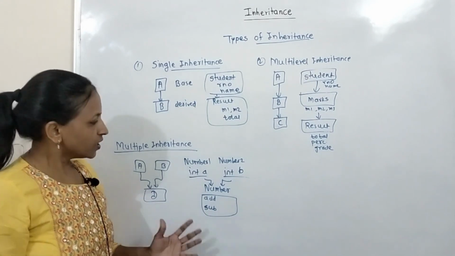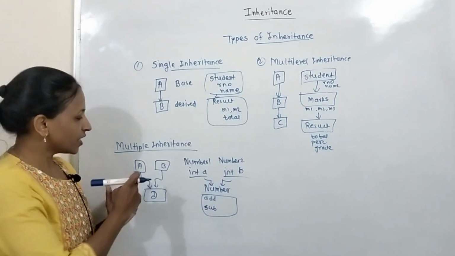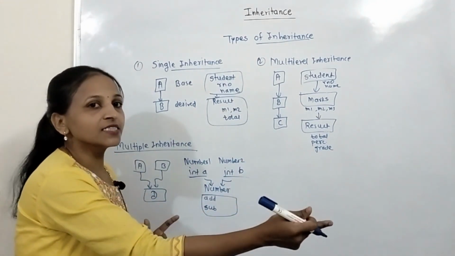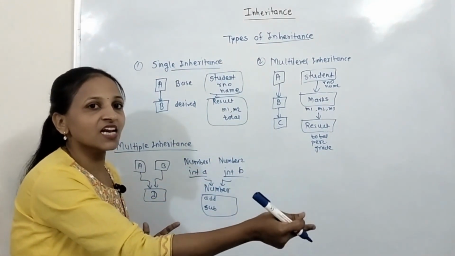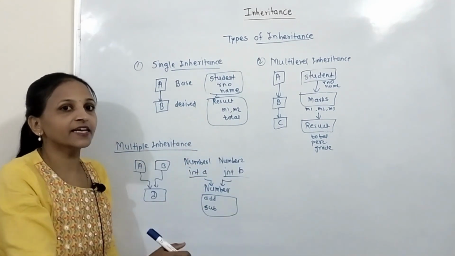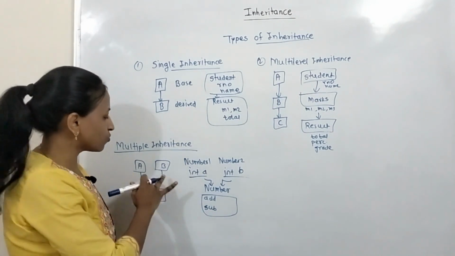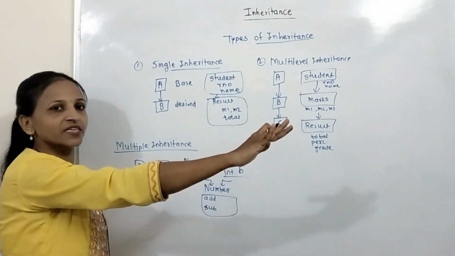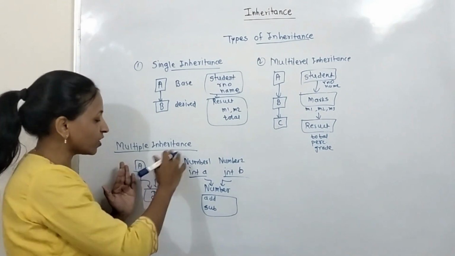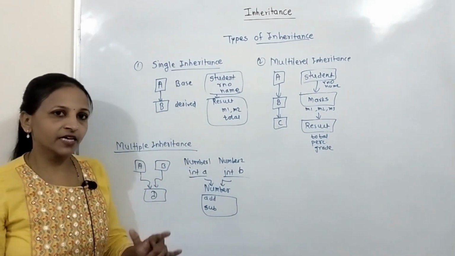That is allowed. This type of inheritance is called multiple inheritance. Here, if more than one class acts as a base class, and from all those base classes you are creating only one derived class, then that is the concept of multiple inheritance. Not always only two classes, any number of base classes you can consider here, but only one derived class should be there. That is the concept of multiple inheritance.